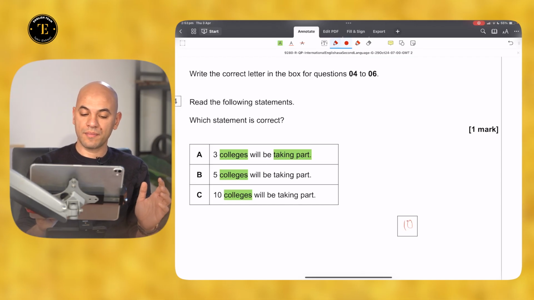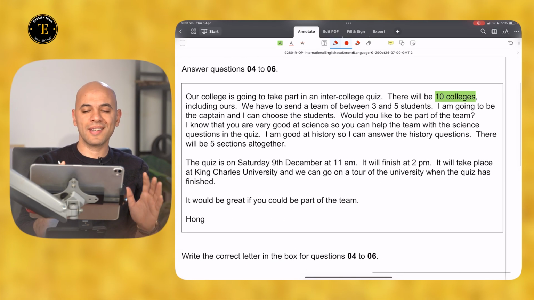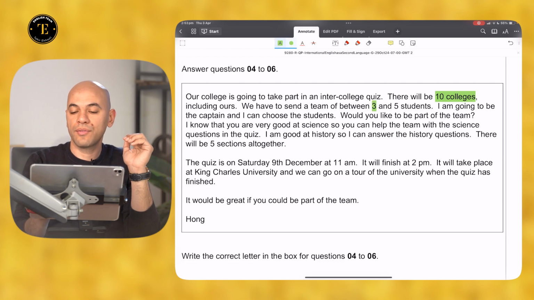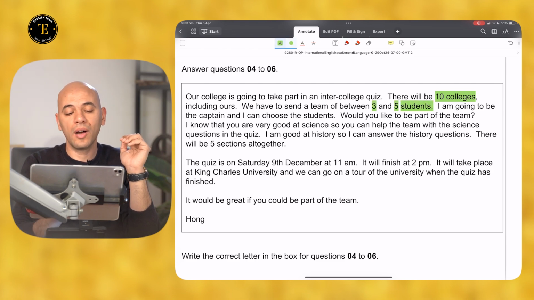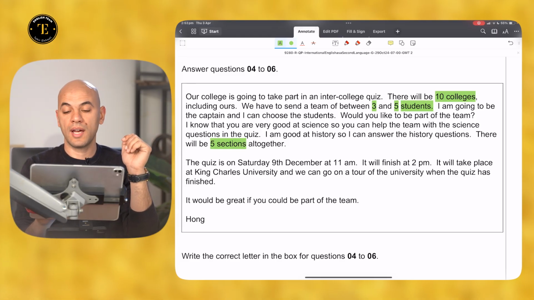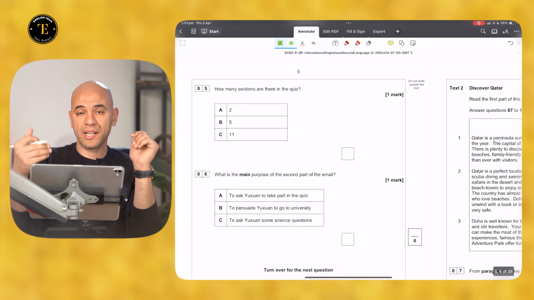Because the numbers, if this happens, you should fix it. The number of colleges mentioned is just 10 colleges. The distractor used was 3, 5, but that was not a college, that was just students. 5 sections, another number, and the rest of them are hours or dates. Let's move to a more complex question.